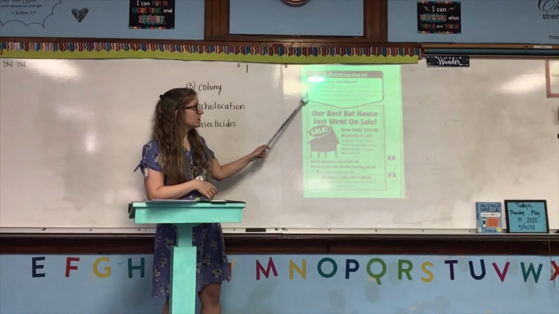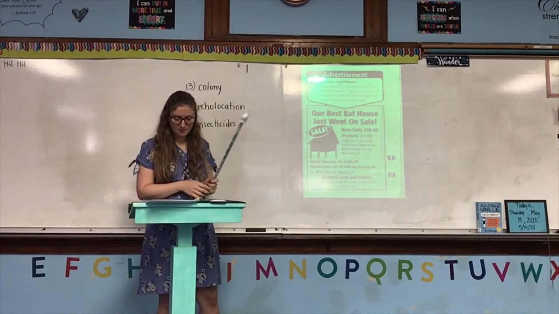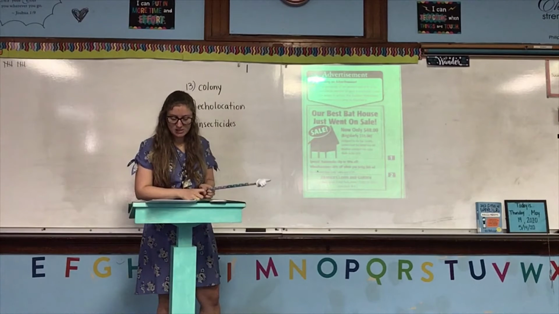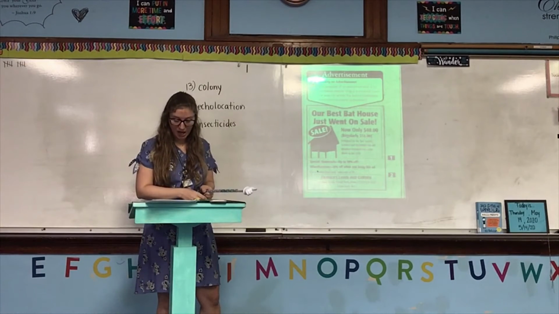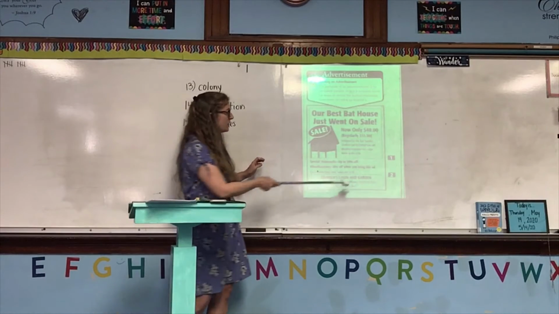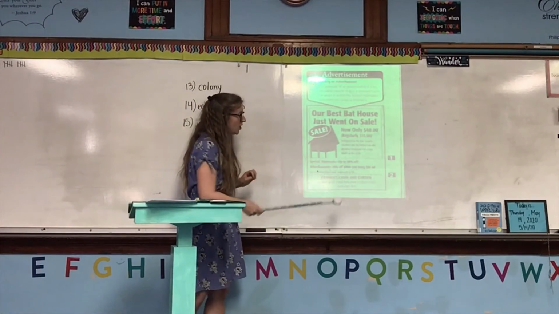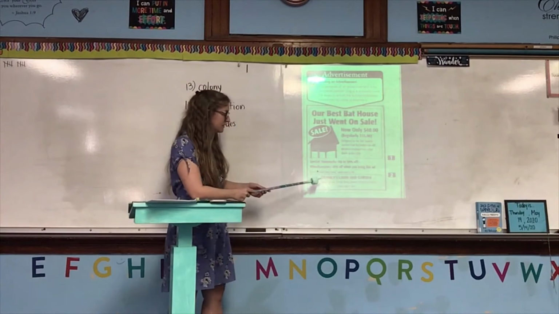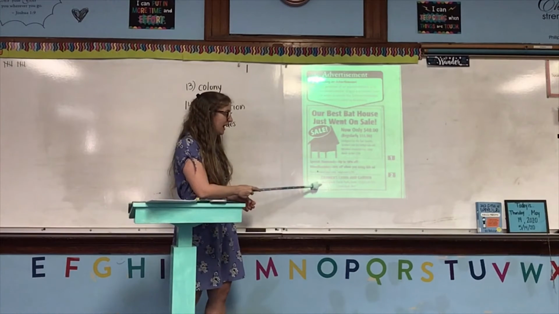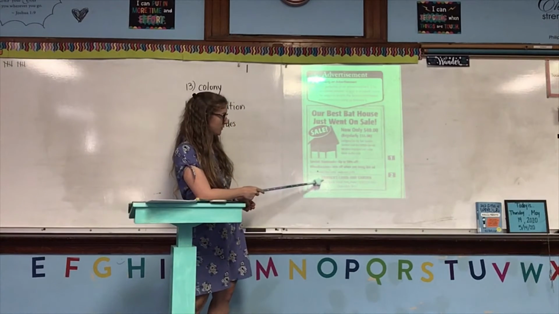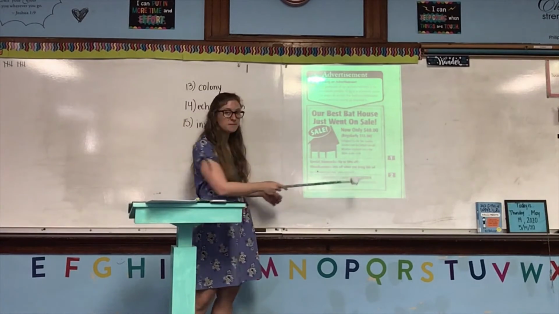So first, let's read this skill check. It says, reading an advertisement. The purpose of an advertisement is to persuade people to buy a product. Look for ways in which the author motivates customers to come to Kramer's. So we see this ad right here. Usually when we see ads or advertisements, at the bottom or somewhere on it is going to be the name of the business, their address, and phone number. In this case, we see that this advertisement comes from the business Kramer's Lawn and Garden.